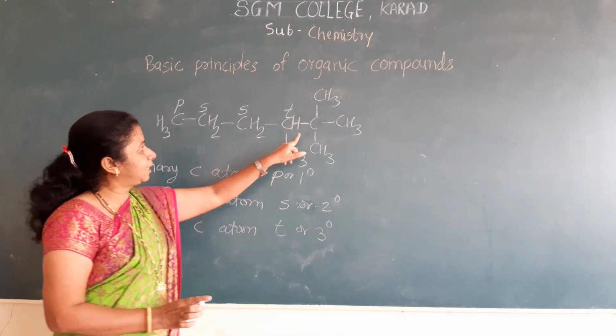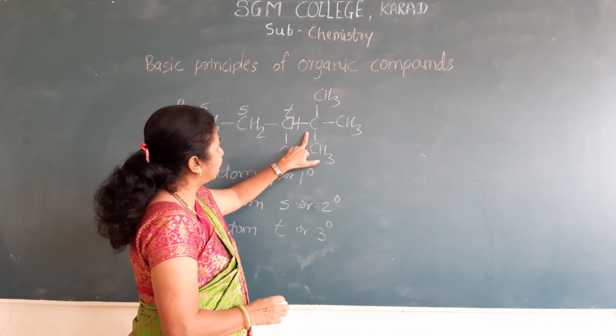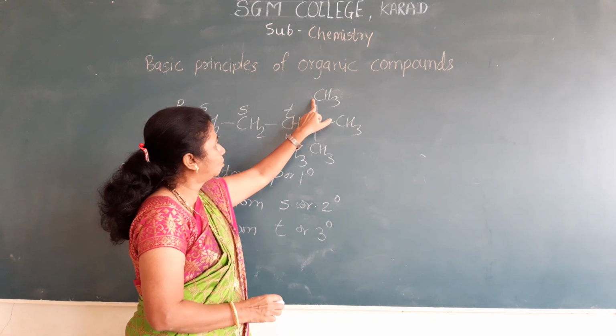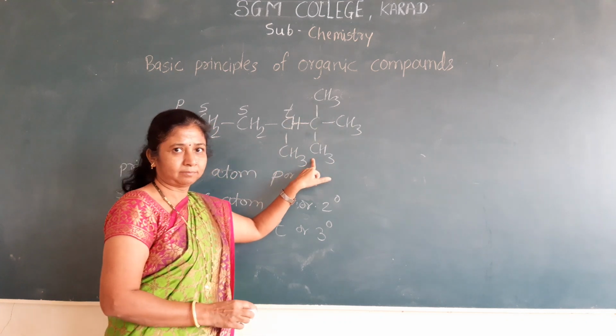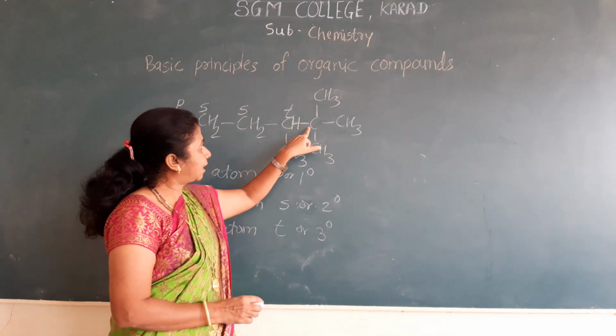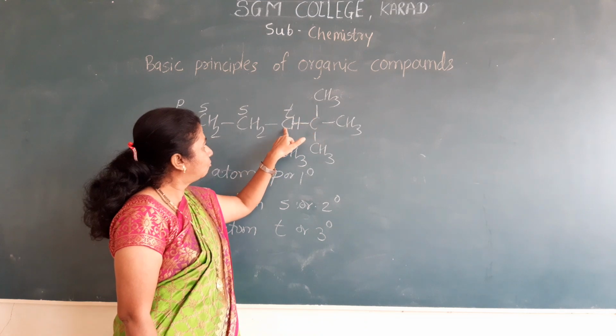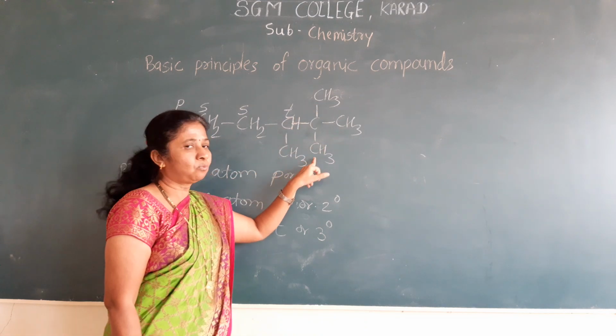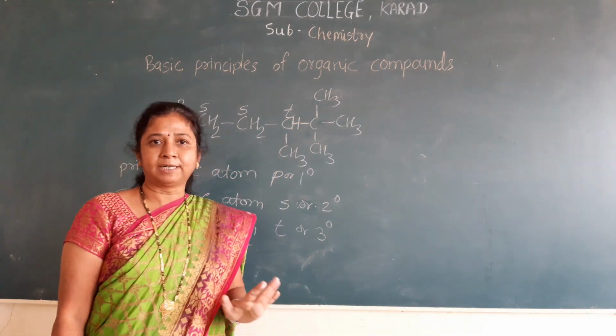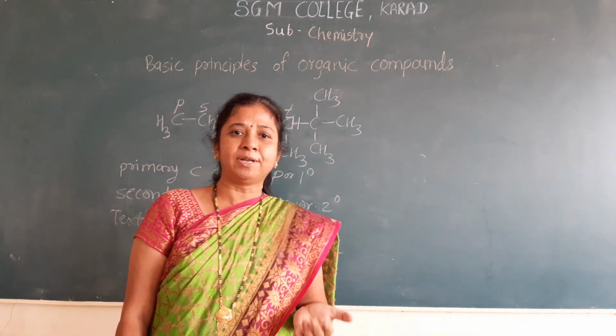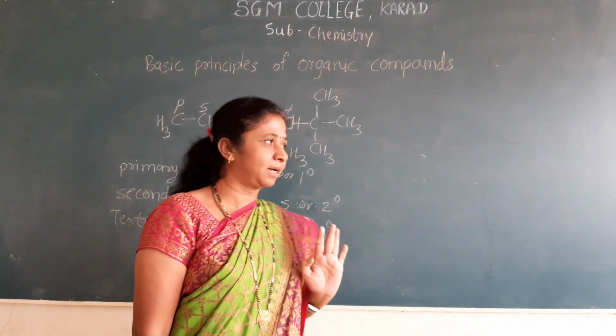Then the next carbon atom. This carbon atom is attached to 1, 2, 3, 4 different carbon atoms.